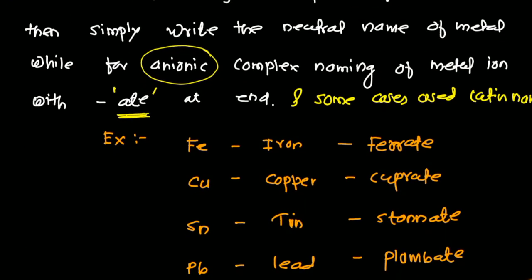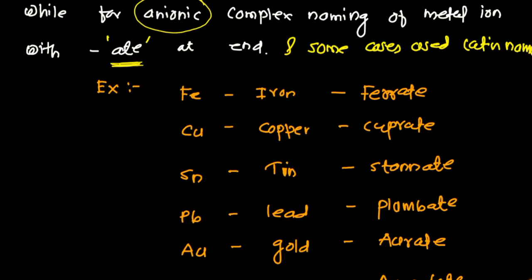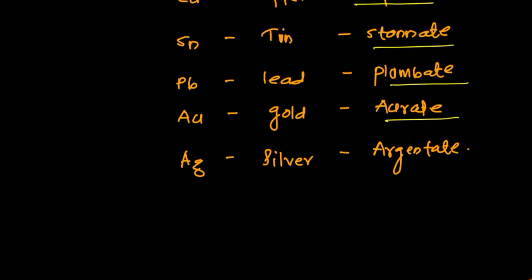In some cases the metal names are mentioned by their Latin words. For example iron is ferrate, copper is cuprate, tin is stannate, lead is plumbate, gold is aurate, and silver is argentate, and many more. Chromate is there, cobaltate is there, nickelate is there. So whenever an anionic complex is given, we mention the name of the metal ion with -ate at the end.